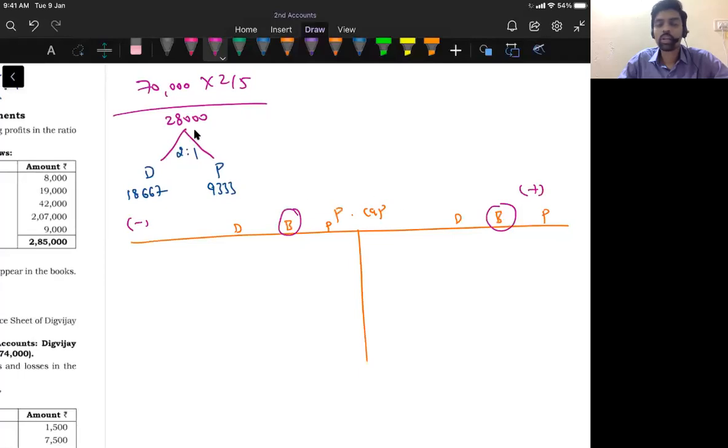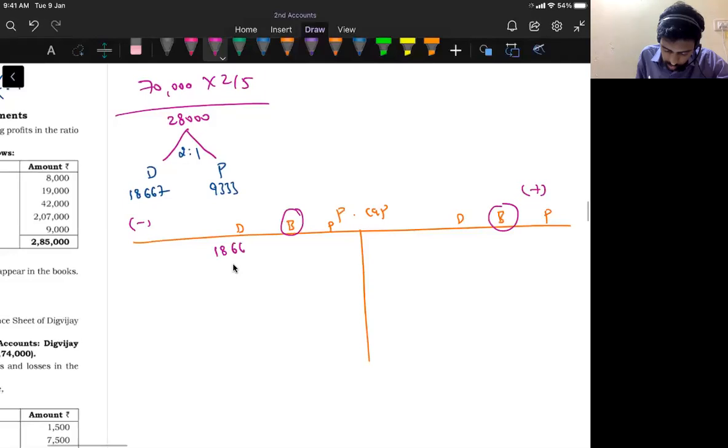How much is he getting? 28,000 rupees. From whom? From Digvijay 18,667, from Parakram 9,333. So Digvijay and then Parakram, I will put on the negative side. So that is minus 18,667, minus 9,333. And Brijesh is getting this goodwill. So in Brijesh's column, I will write 18,667 and then 9,333.